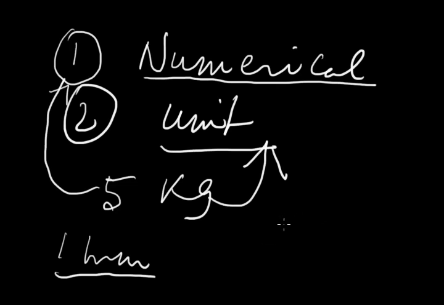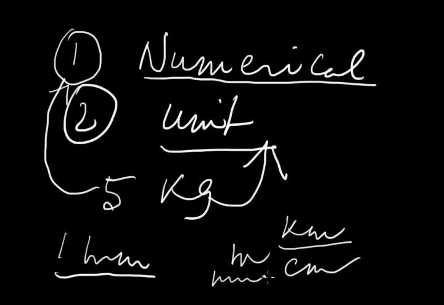Say you are measuring the distance between Kolkata and Delhi, you use kilometer. I say Kolkata to Delhi is 1500 kilometer. It is not measured with the help of meter. But if you are measuring the length between 2 points in a room, the length of the room, then you use meter. The length of the room is 4 meter. But if you measure the length of your physical science book, it is measured in centimeter. If you measure the length of an ant, you use millimeter.